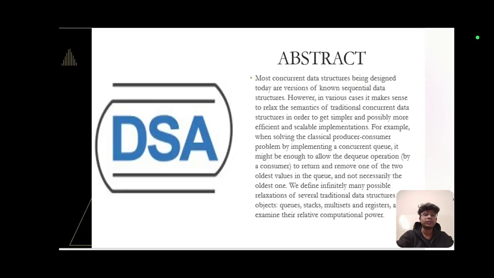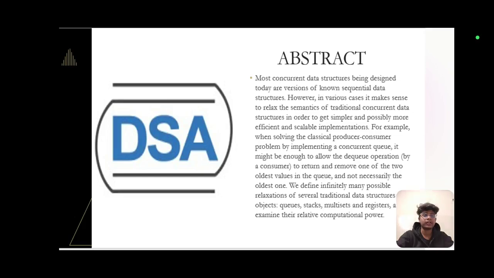Firstly, abstract. Most concurrent data structures being designed today are versions of known sequential data structures. However, in various cases, it makes sense to relax the semantics of traditional concurrent data structures in order to get simpler and possibly more efficient and scalable implementations. For example, when solving the classical producer consumer problem by implementing a concurrent queue, it might be enough to allow the dequeue operation by a consumer to return and remove one of the two oldest values in the queue and not necessarily the oldest one.